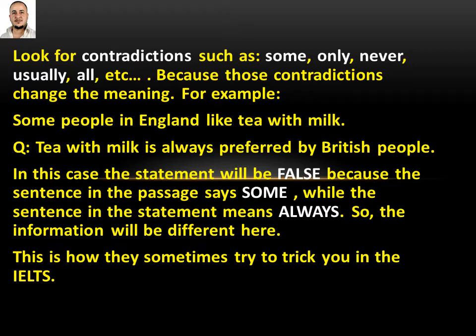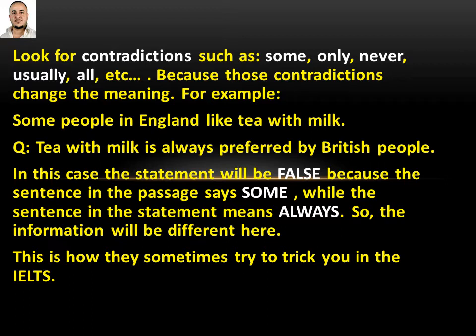For example, some people in England like tea with milk. Tea with milk is always preferred by British people. Let's reread it. In the passage it says some people in England like tea with milk, while in the statement we say, tea with milk is always preferred by British people.